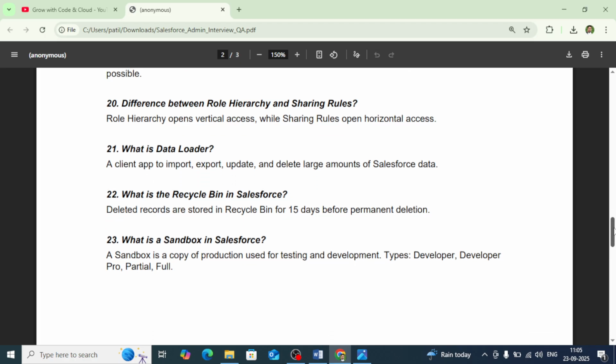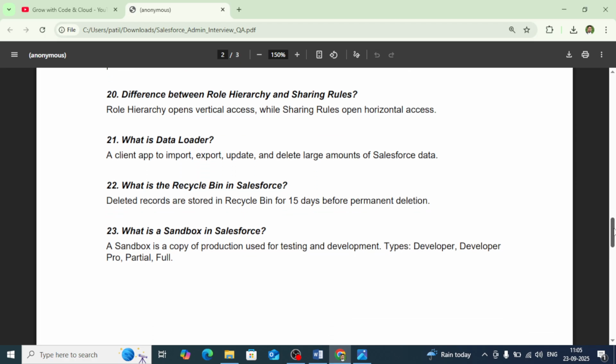Then the next question is, what is the difference between role hierarchy and sharing rules? Role hierarchy opens vertical access, while sharing rules open horizontal access. Then the next question is, what is data loader? Data loader is used to import bulk data into Salesforce, or export, update, and delete large amounts of Salesforce data. If you have billions of records and the requirement is to insert all those records into a Salesforce org on a particular object, you can use data loader to perform bulk operations, bulk update, bulk delete.